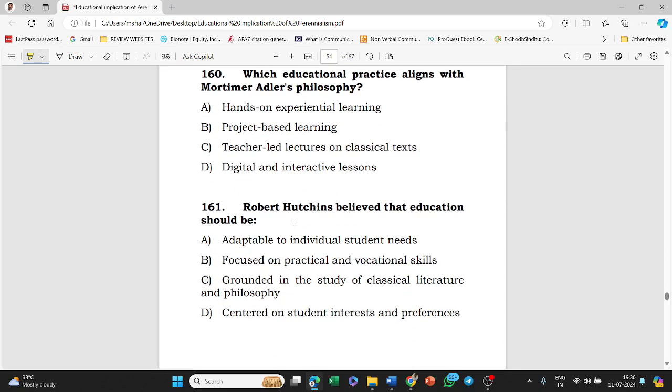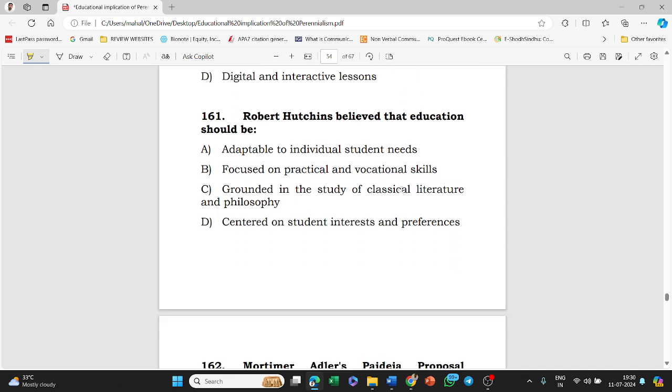Next, which educational practice aligns with Adler's philosophy? Hands-on experiential learning, project-based learning, teacher-led lecture on classical texts, digital and interactive lessons. The answer to this question is option C, that is, teacher-led lecture on classical texts.